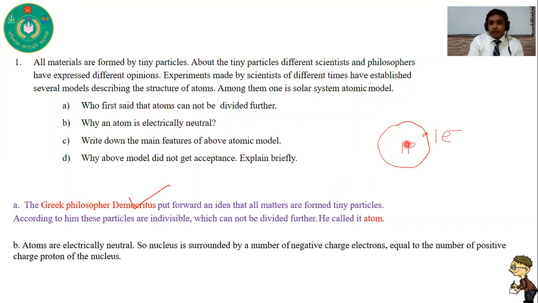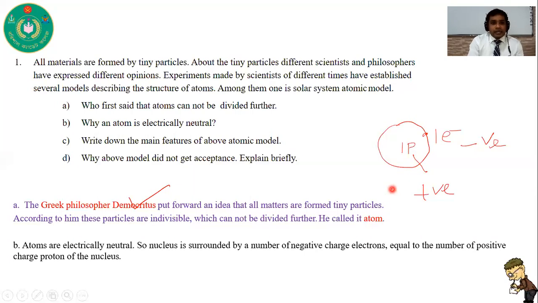So the total number of protons in the nucleus is equal to the total number of electrons, and we know that protons are positively charged particles, and electrons are negatively charged particles. So one positive charge neutralizes one negative charge, or you can say that one negatively charged electron is cancelled by one positively charged proton. That's why an atom is electrically neutral.